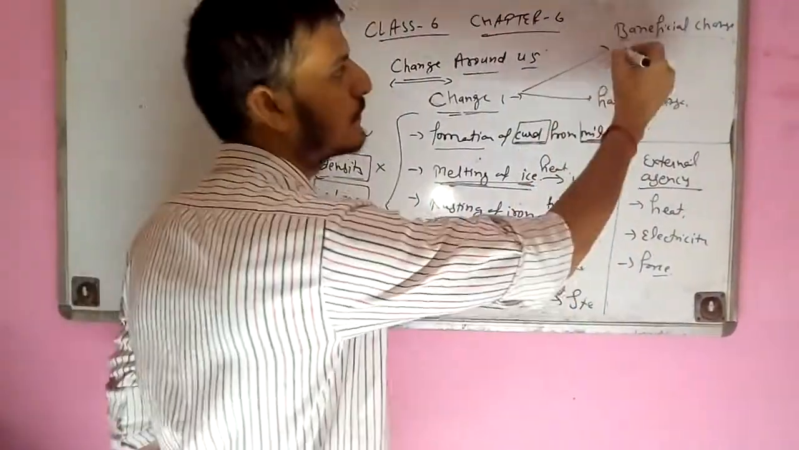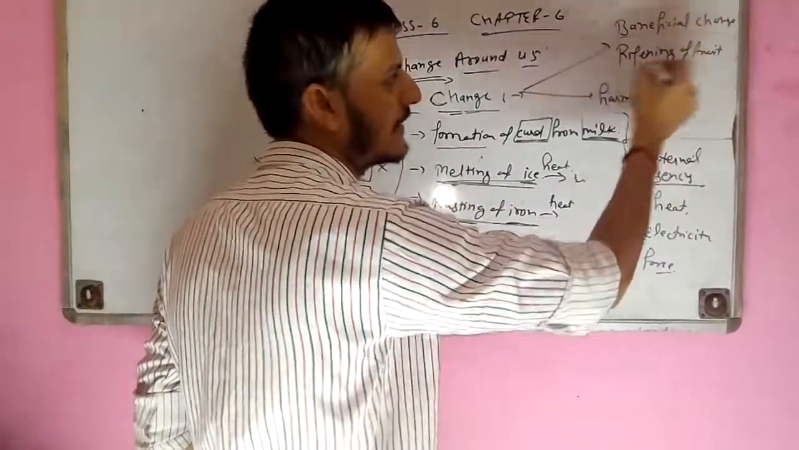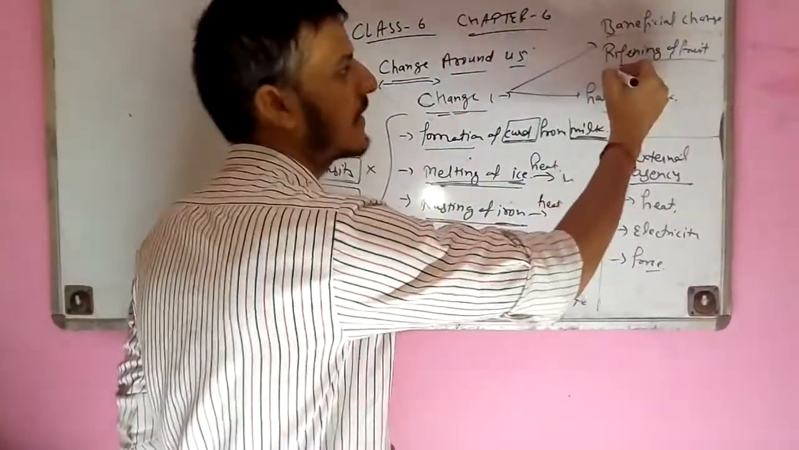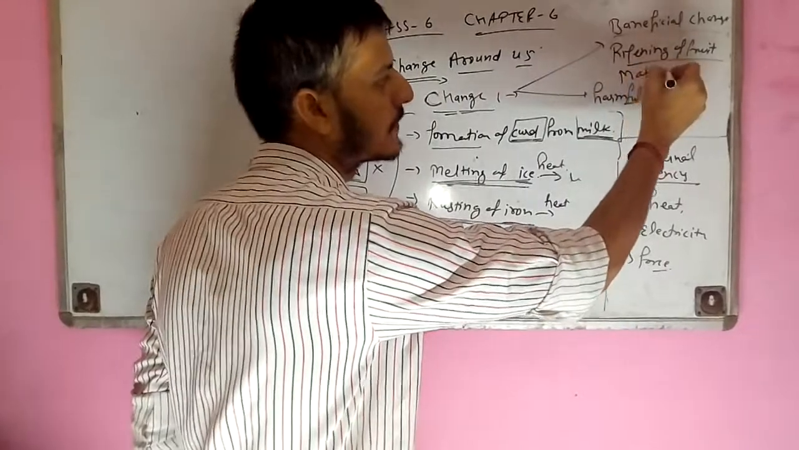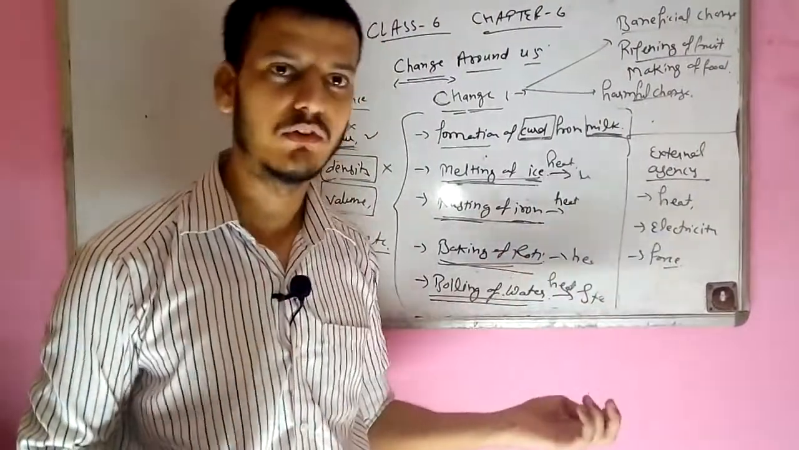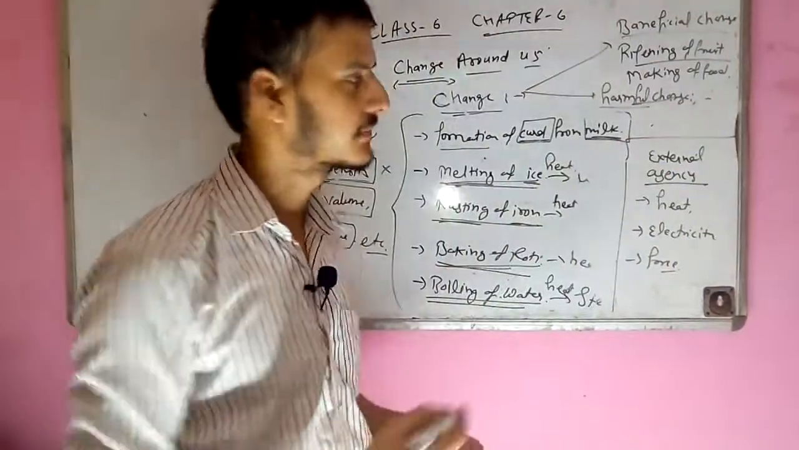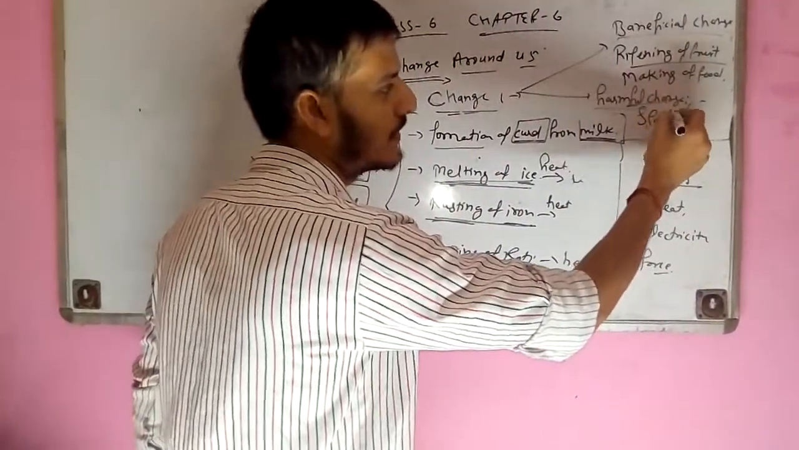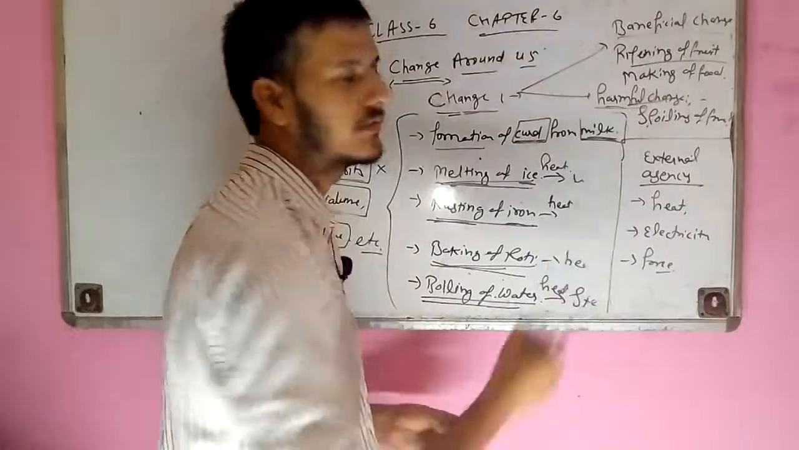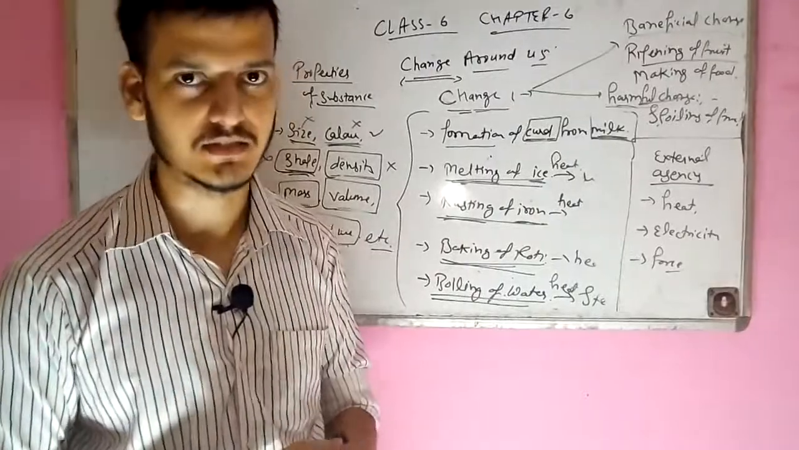For example, the ripening of fruit is a kind of change, and it is beneficial for us because we get eatable substances. We can also say the making of food or baking of food is beneficial for us, because after that change we get eatable substances. And if we talk about harmful changes, harmful change is like the spoiling of food. That is known as a harmful change, because in this change we lose eatable substances into uneatable things.